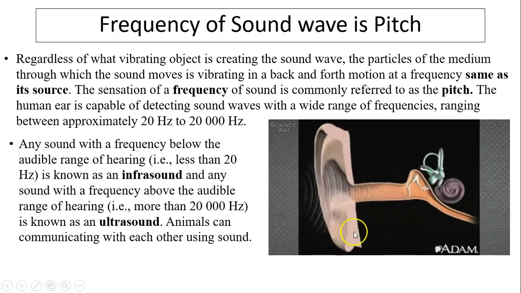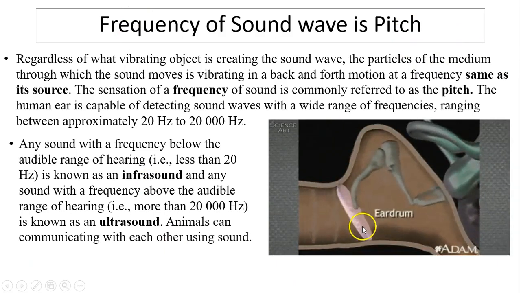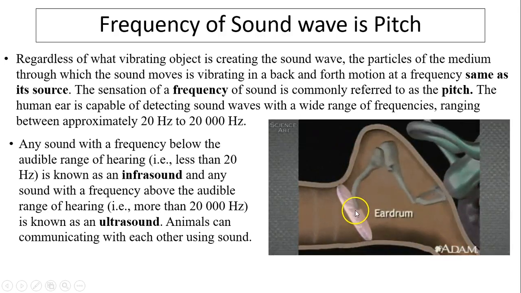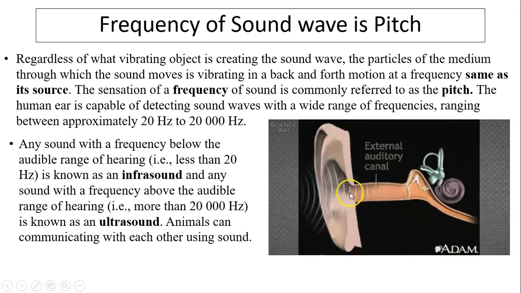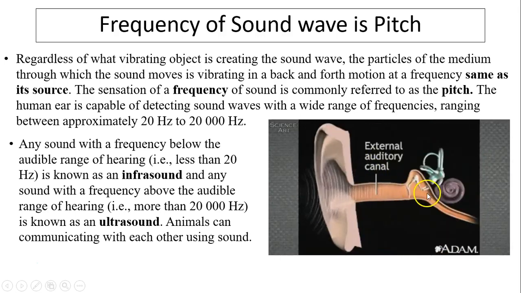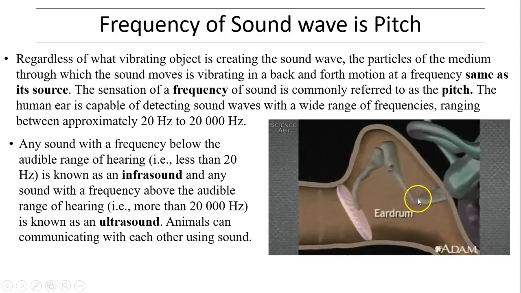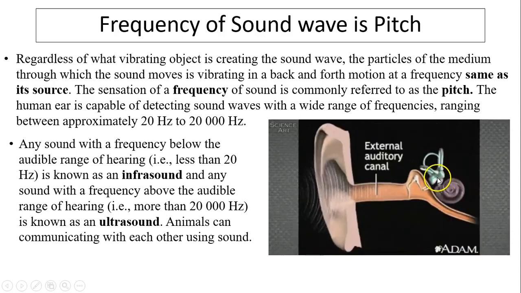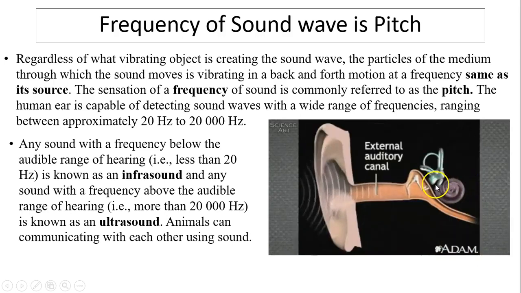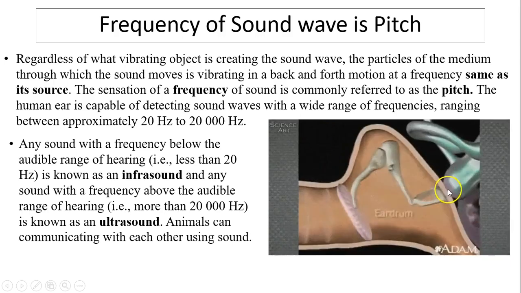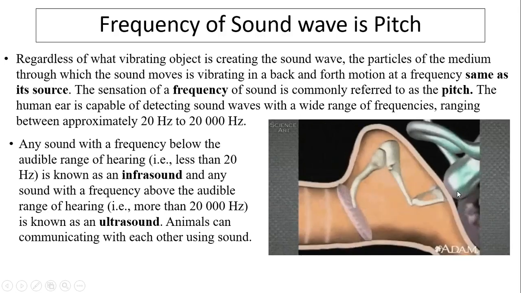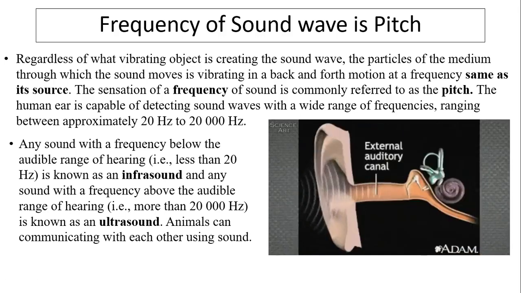So here is the outer ear, and inside the canal there is an eardrum. This eardrum will vibrate at the same frequency as the sound wave. And this goes into this part, which is the middle ear. And then this transfers to the inner ear, which transfers the sound wave into an electrical signal to your brain, so your brain can figure out the frequency.